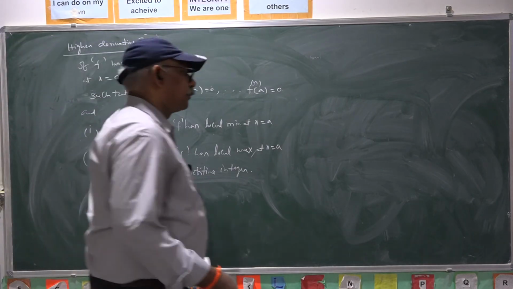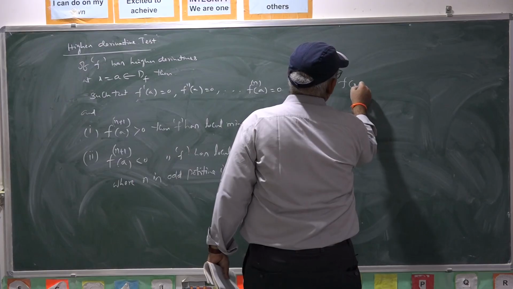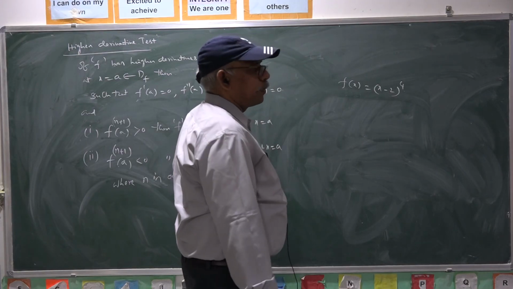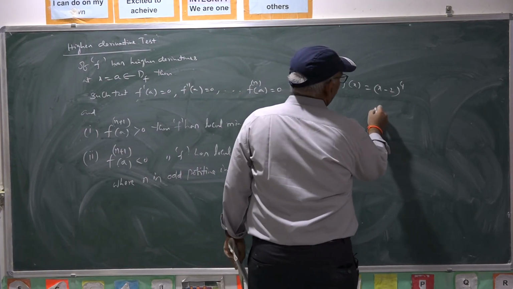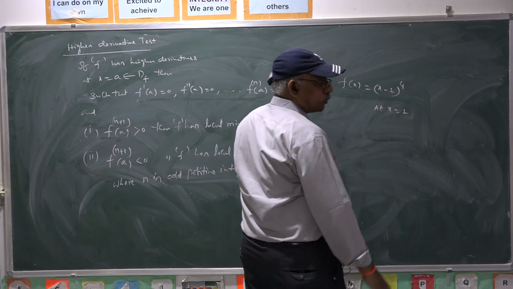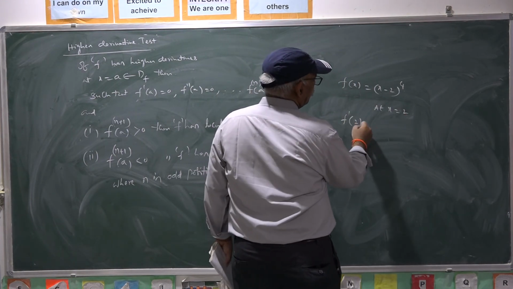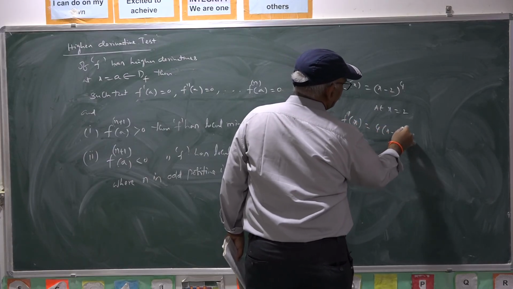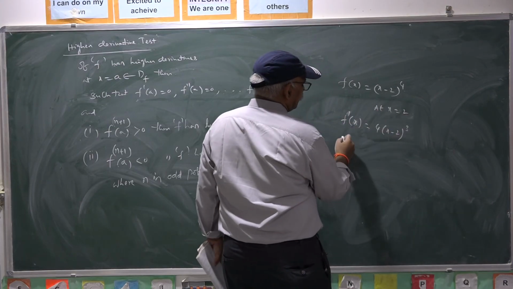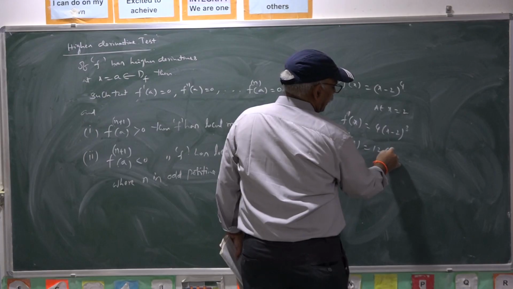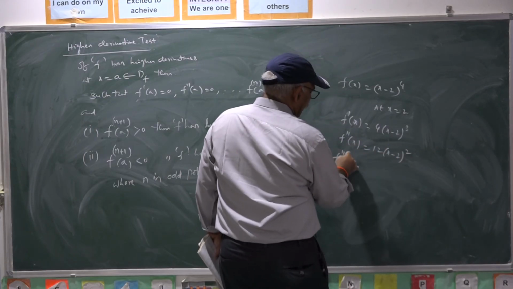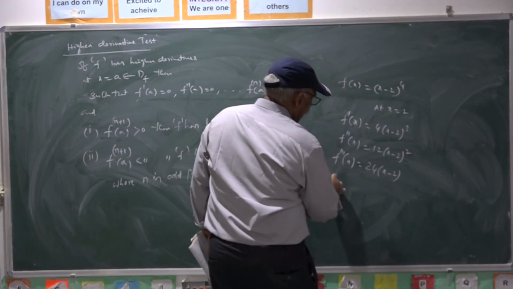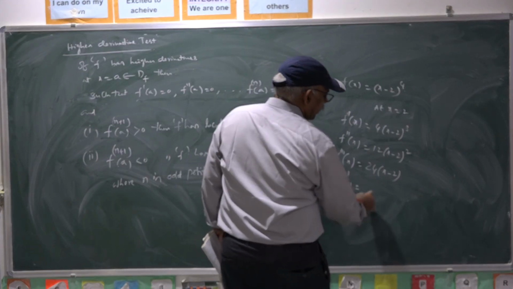For example, I will give a simple example, x minus 2 whole power 4, at x equal to 2. F dash x is 4 into x minus 2 whole cube. Derivative of x minus 2 is 1. F double dash of x is 12 into x minus 2 whole square. F triple dash of x is 24 into x minus 2. F fourth derivative of x is 24.